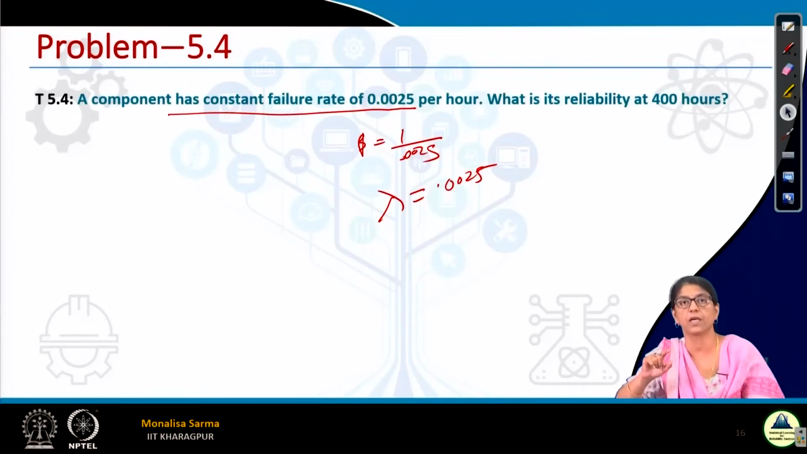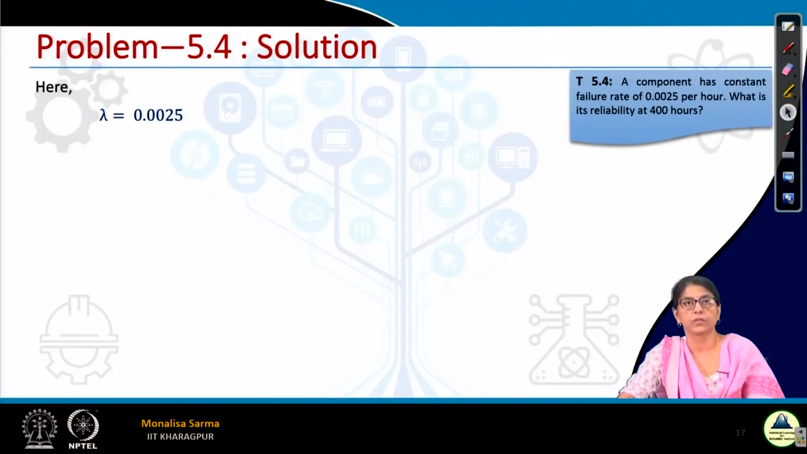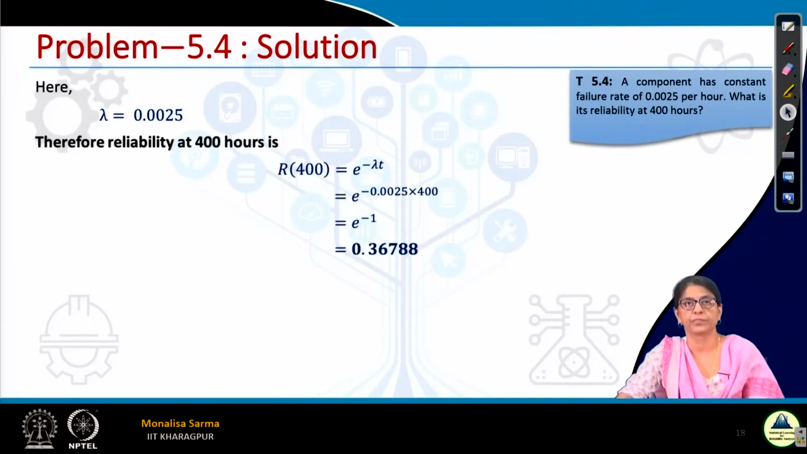See the difference between lambda and beta here. Here lambda is given, so directly we can find the reliability, which is e to the power minus lambda t.